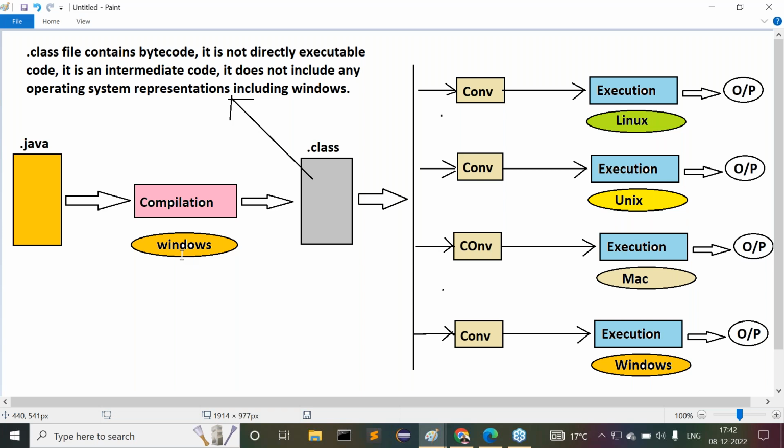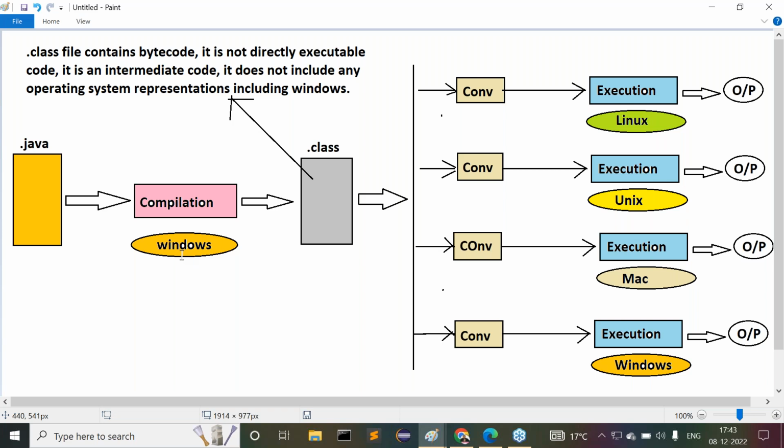Similarly, the third converter converts the neutral bytecode to Mac representations and execution happens, and we get output. If we give it to the last converter, it converts the bytecode into Windows representations, the program is executed, and finally we get some output.